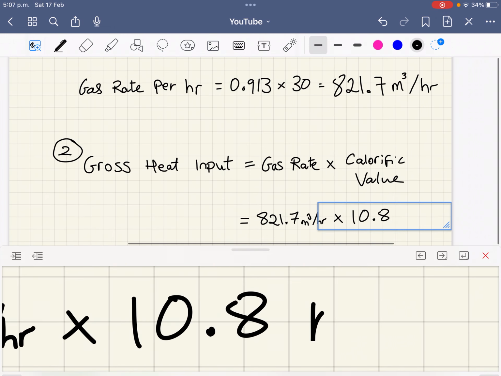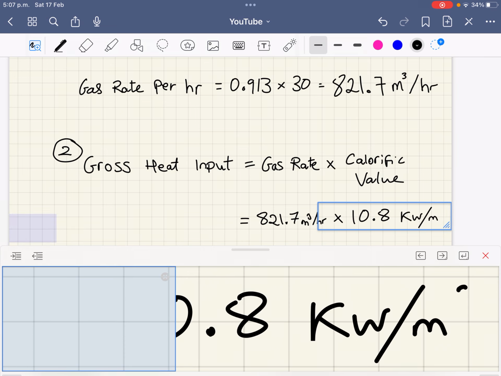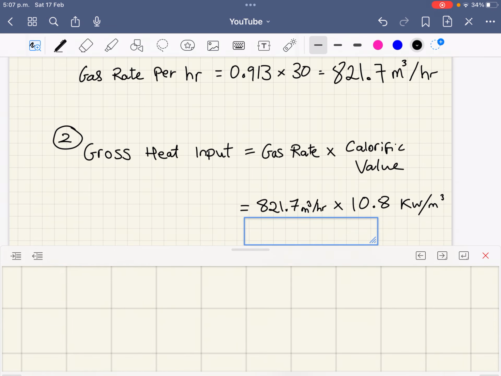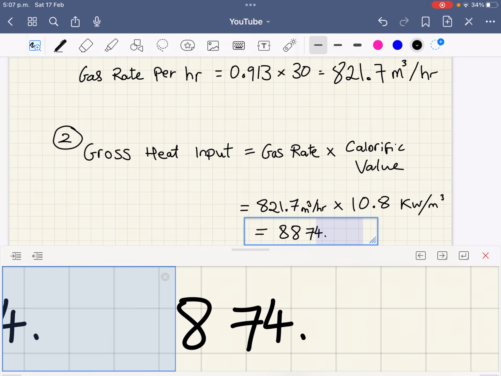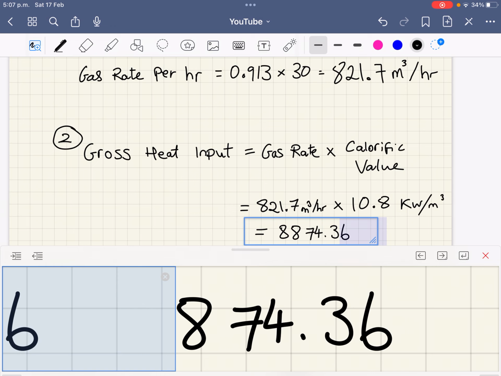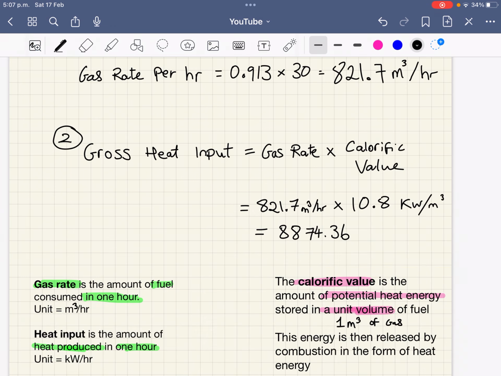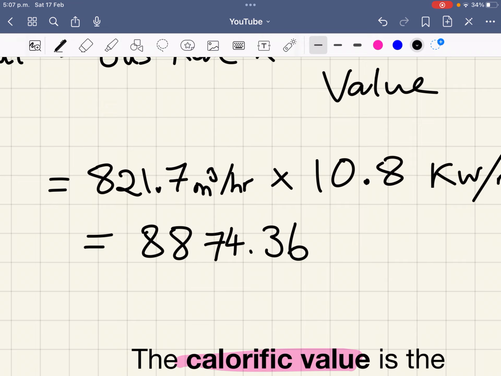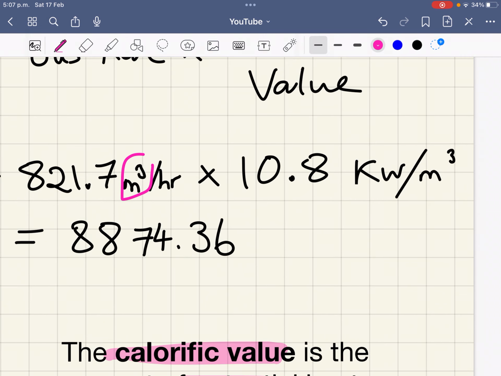Now, kilowatts per meter cubed, and when we do that calculation, multiplied by 10.8, we get a rather large number. We get 8,874.36.